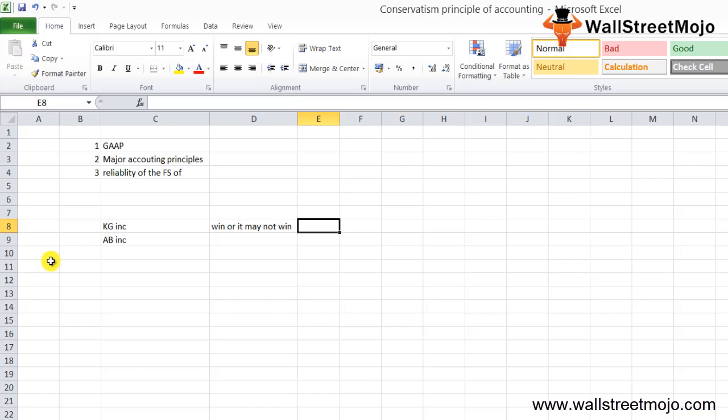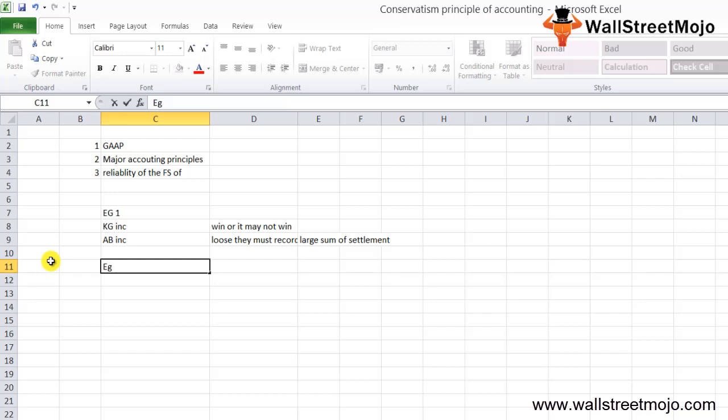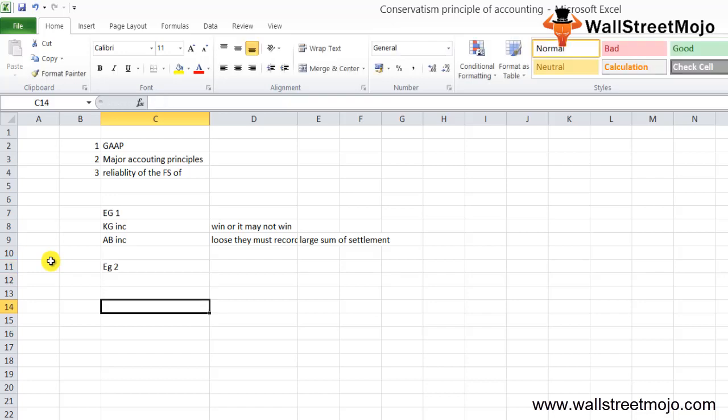Again, taking the same example, if AB Limited or AB Inc. expects to lose the suit, then they must record it. If they lose, they must record it in the footnotes of the financial statement. Now, this will be the most conservative approach because the users will want to be aware that the company will have to pay out a large sum of settlement, right, in the coming days. This was example number one. Now we'll take example number two to understand it in a good fashion.